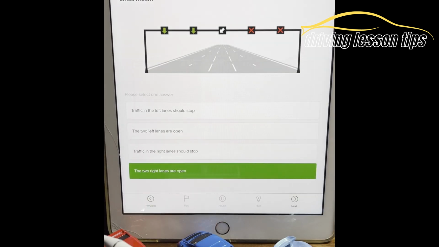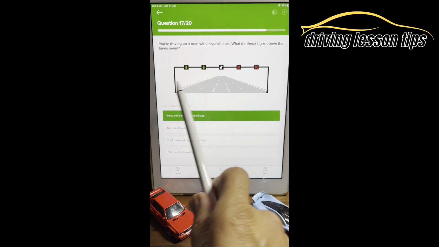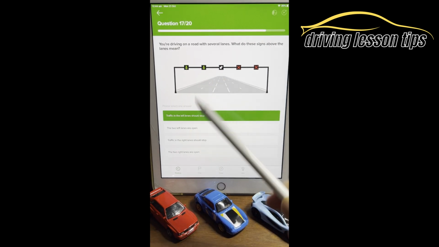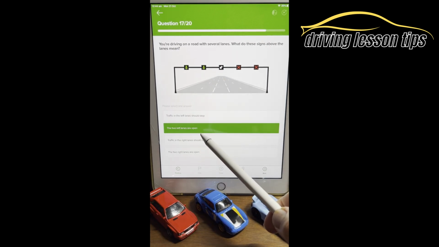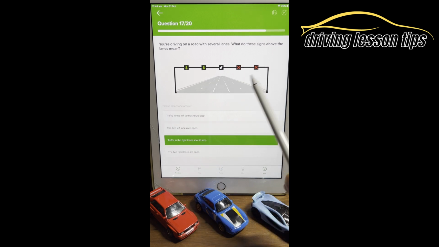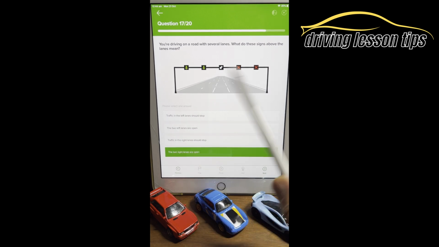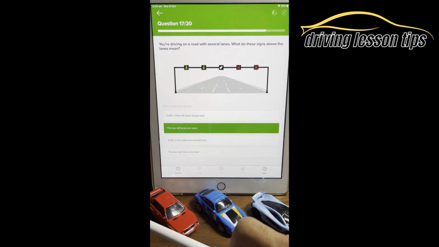So let's look at the options again. Traffic in the left-hand lane should stop. No, the traffic in left-hand lanes can continue because we've got the green arrows. The two left-hand lanes are open. Yes, that's correct. Traffic in the right lane should stop. No, it just means don't use these. The two right lanes are open. No, the two right lanes are closed. So we know B is the correct answer. Two left-hand lanes are open.